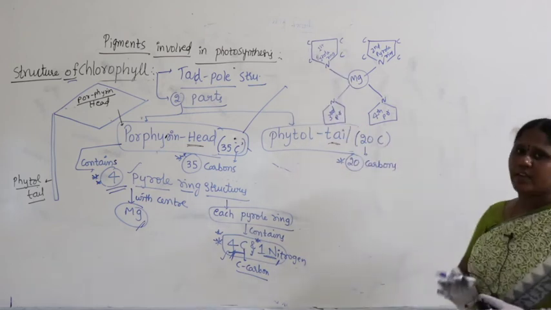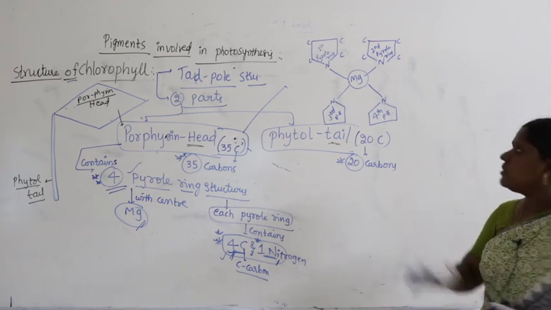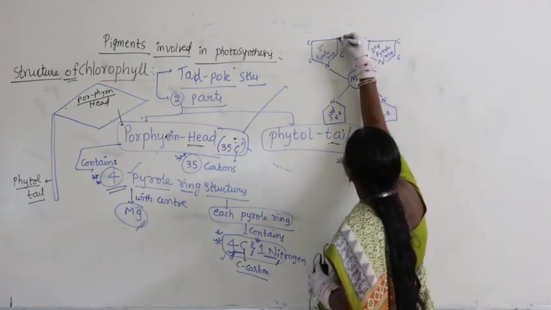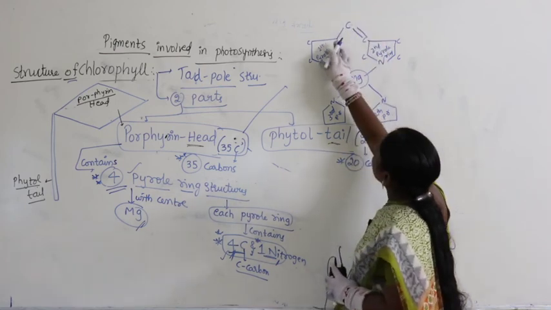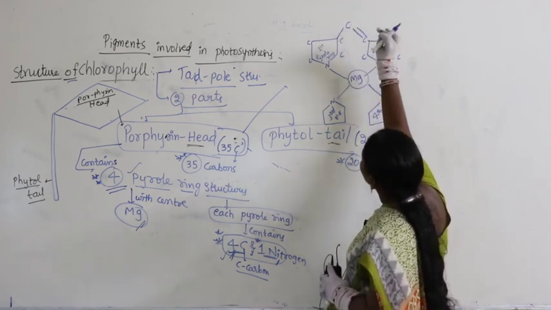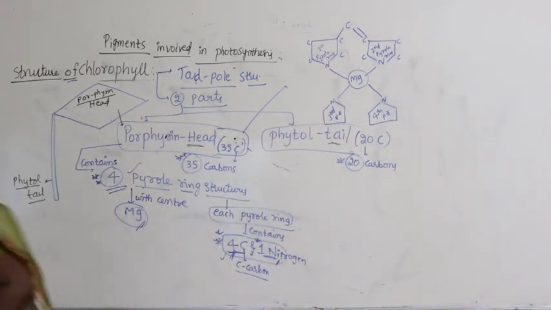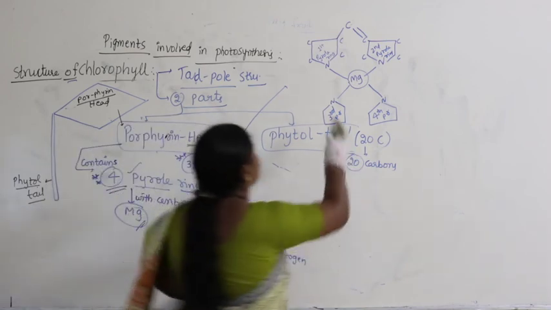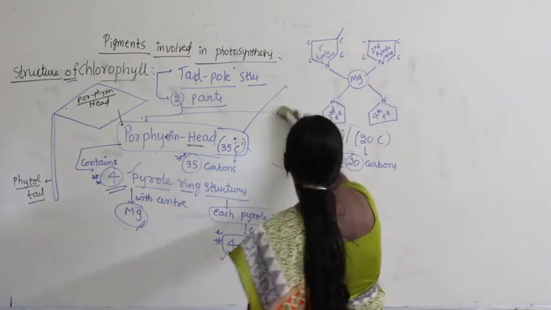Altogether we should have 35 carbons, but here where are the remaining carbons? So, here it is being connected to a carbon having a double bond like this. Okay, 1, 2, 3, and this is being connected with the oxygen. I will draw the phytol tail so that you can get the clarity.